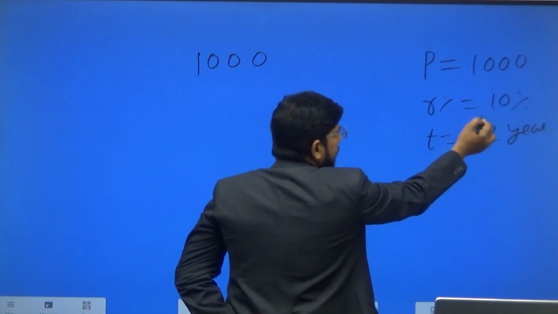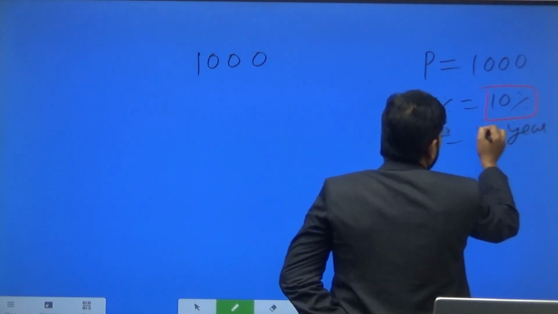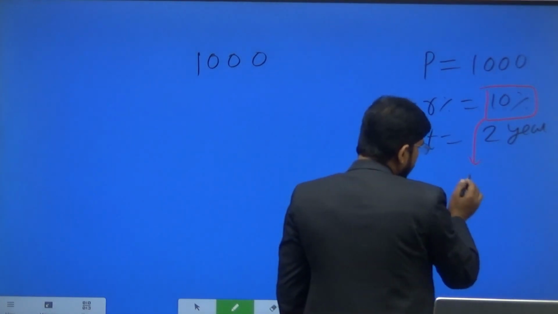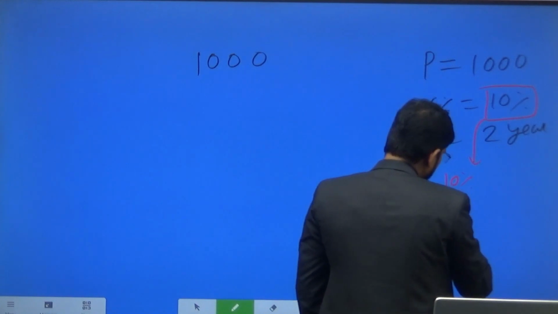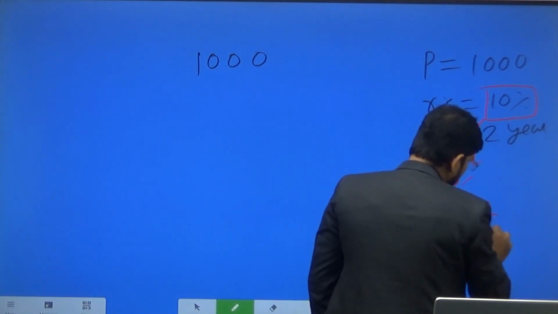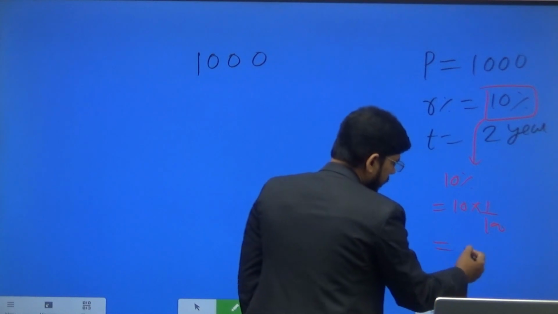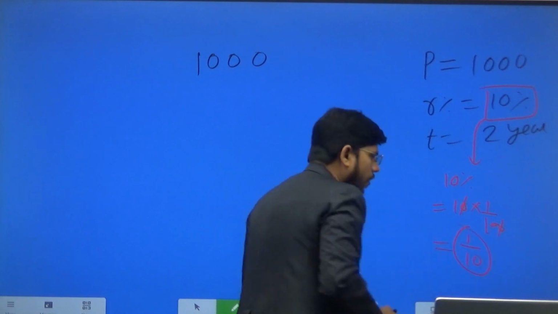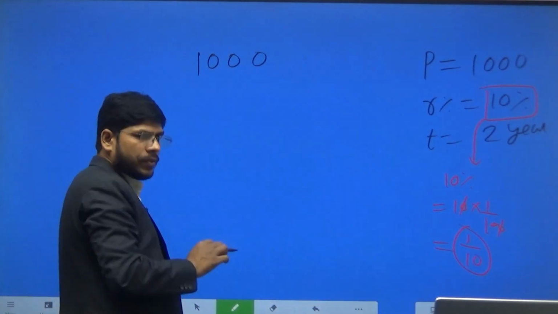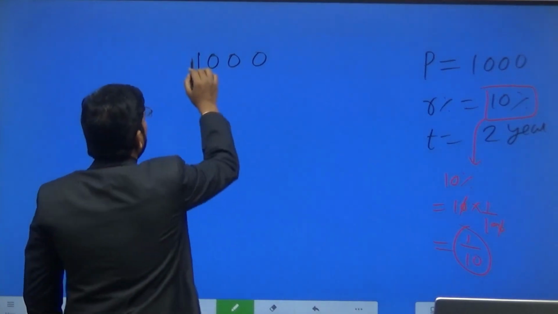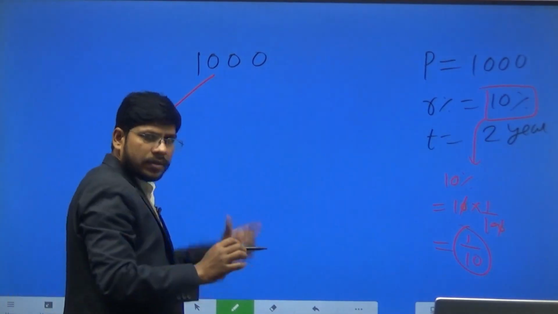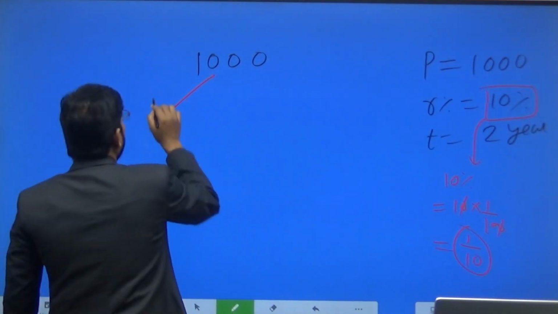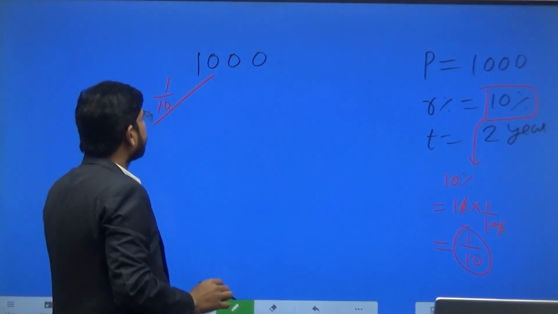If we change this rate of interest into fraction form, 10% is equal to 10 into 1 by 100, and this will become 1 upon 10. So in the case of compound interest, we have to give interest on the principal amount for the first year, and the rate of interest is 10%, that is 1 upon 10.